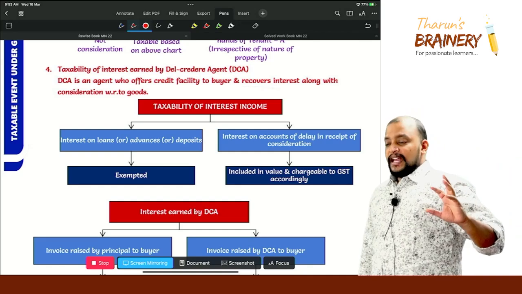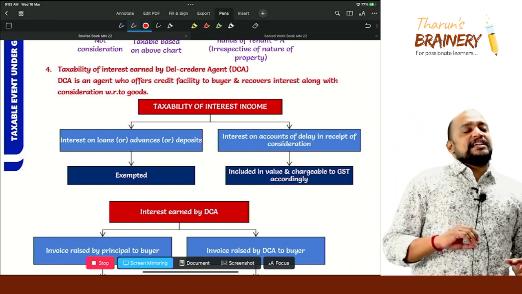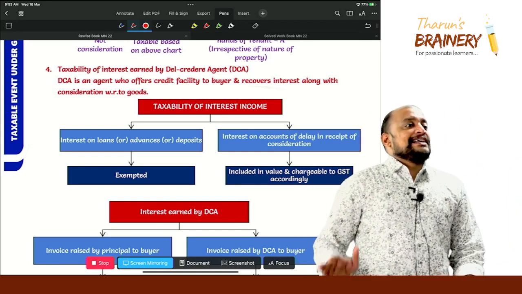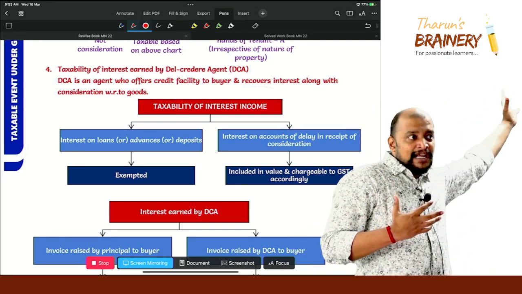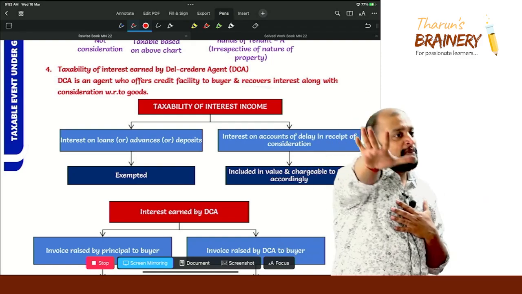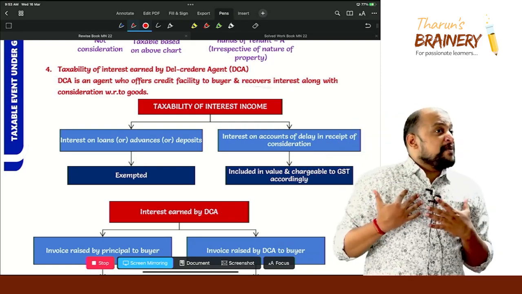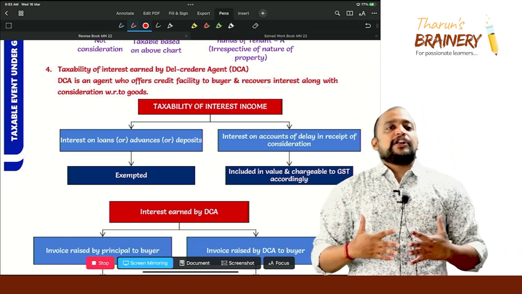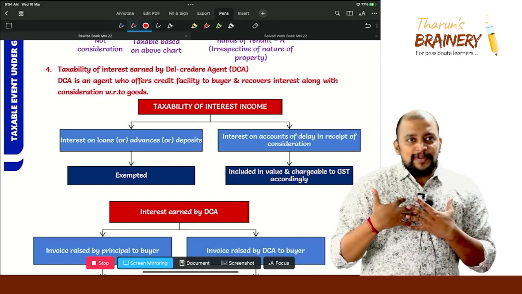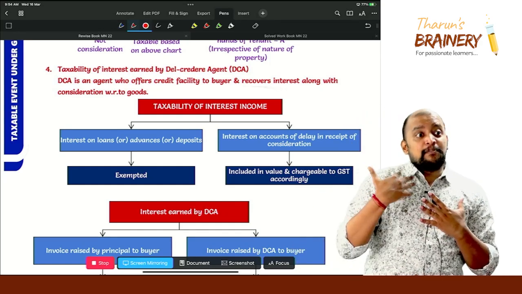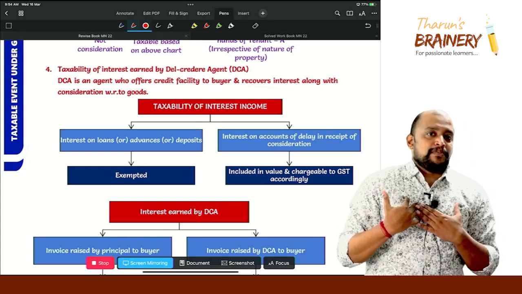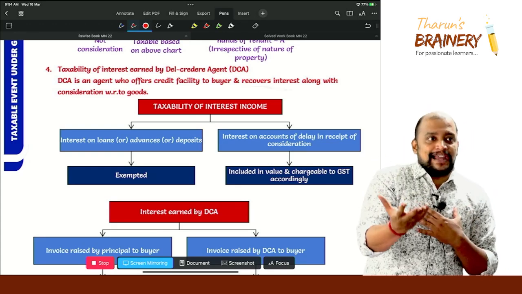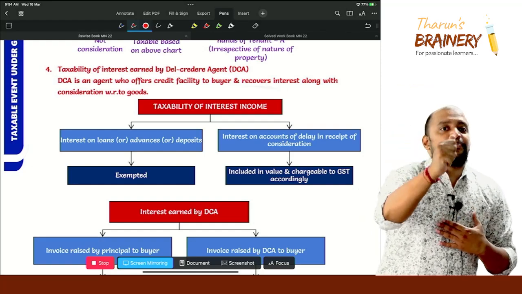Now the clarification says, if the del credere agent is acting on behalf of a principal, for example, there is one principal, I am the del credere agent, you are my buyer. Now I am acting on behalf of principal means what? I will be raising the invoice in my name to you, correct or not? Now in this case, for you, who is the supplier?